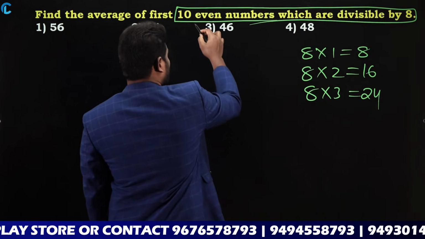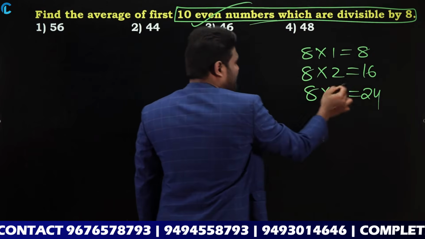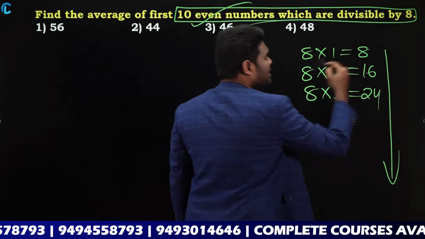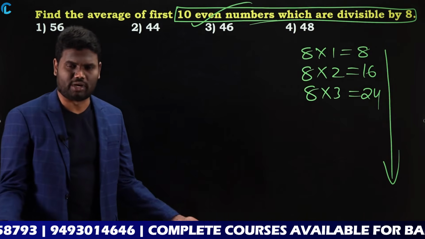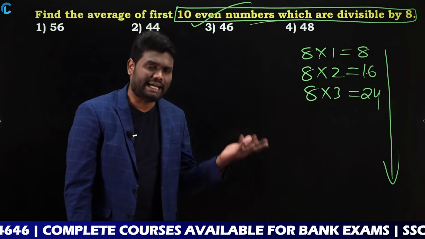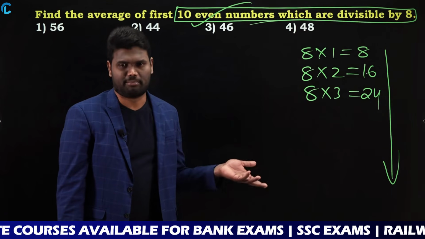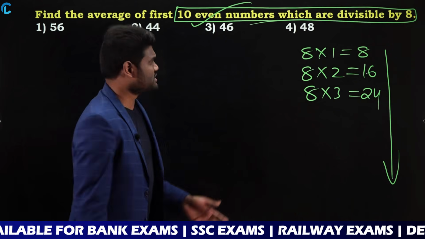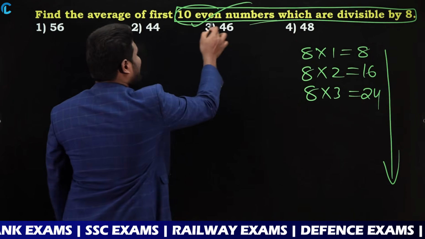Now if you observe here, the question is about even numbers. And for 8, all the numbers are going to be even numbers only. 8 one time, 8 two times, 8 3 times, 8 4 times, 8 5 times, all are even numbers only. As all are even numbers, now you need the first 10 even numbers.